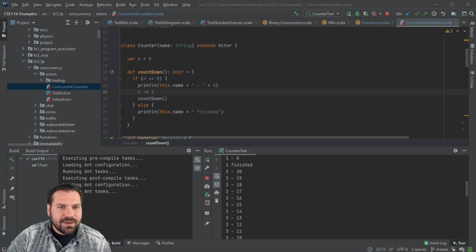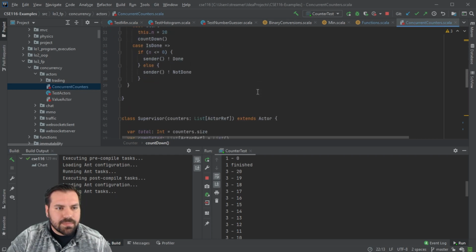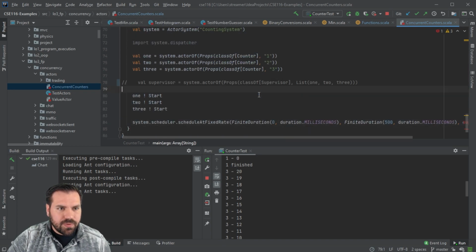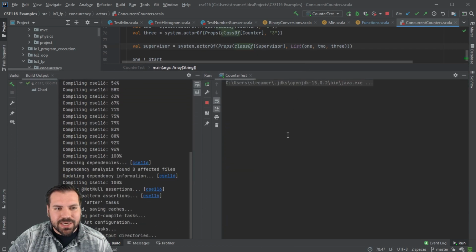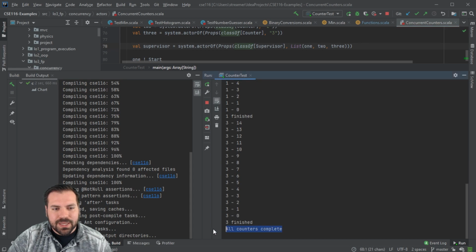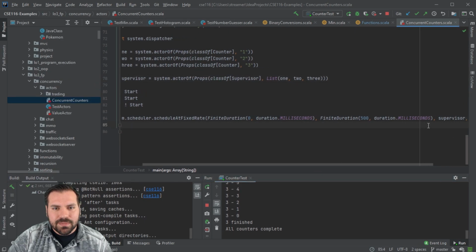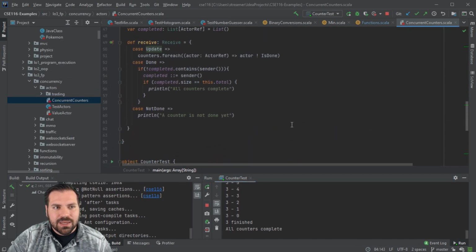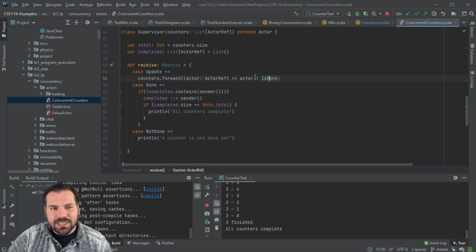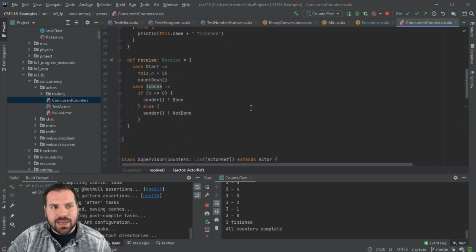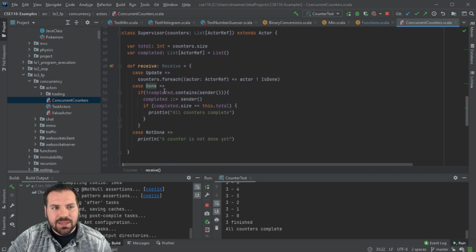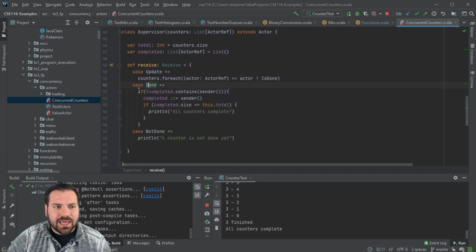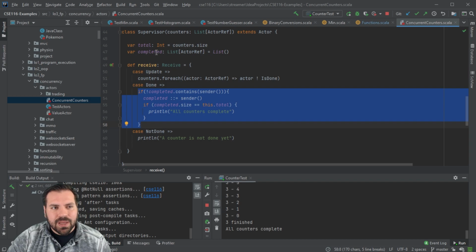So if we run this again, with our supervisor in there, it's actually just going to say that they're all done. It's going to check if all those counters have finished or not, and they have finished. So the supervisor gets the update message. The supervisor sends the is done message to all 3 of the counters. The counters receive the is done message, sends back to the supervisor the done message. The supervisor receives the done message and then runs this code to add them to the completed list.